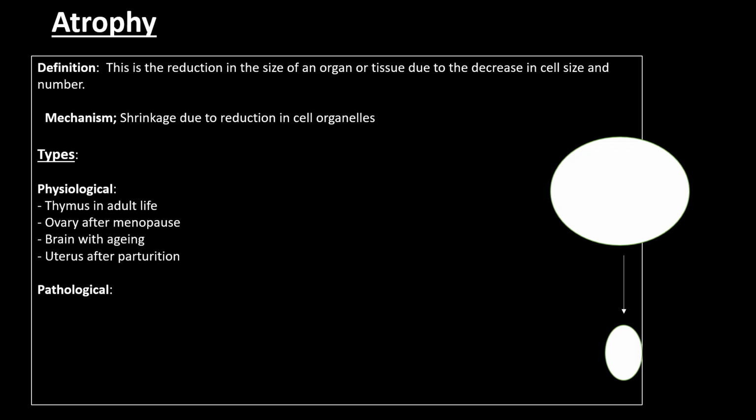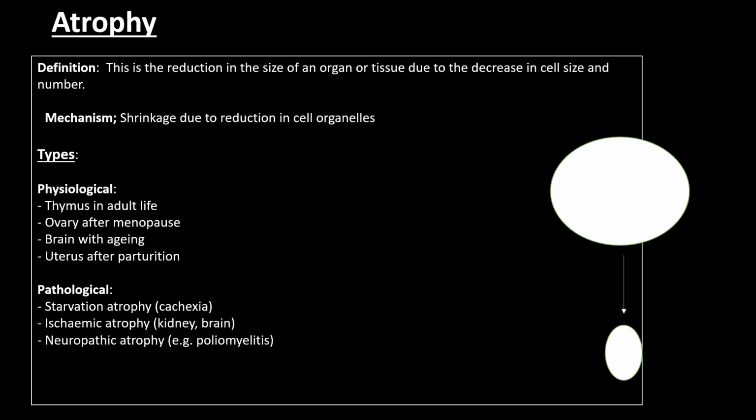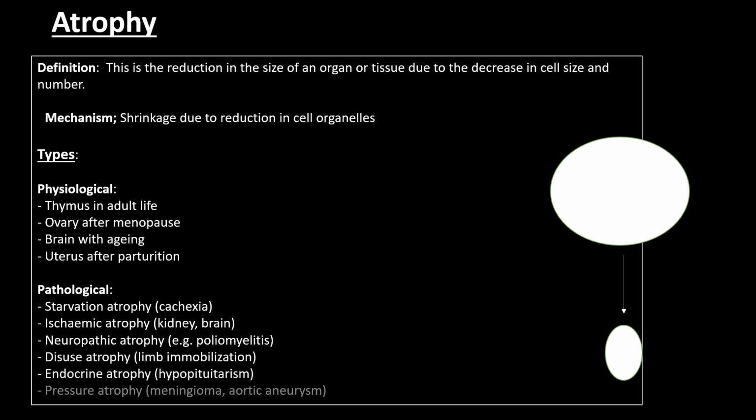Now let's talk about the pathological atrophy. What is pathological atrophy? An example of pathological atrophy is starvation atrophy. So during the period of starvation, some parts of our body tend to decrease in size. So that is an example of starvation atrophy. Other types of pathological atrophy are ischemic atrophy, neuropathic atrophy, disuse atrophy, endocrine atrophy, and pressure atrophy. So knowing the different types of atrophy with 2 or 3 examples is very high yield for your exams.